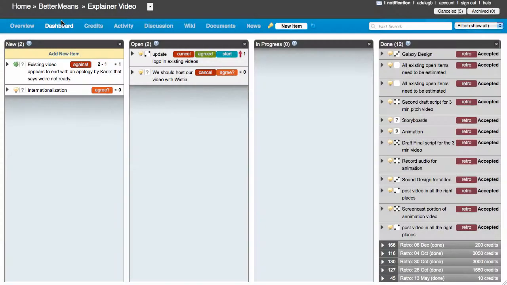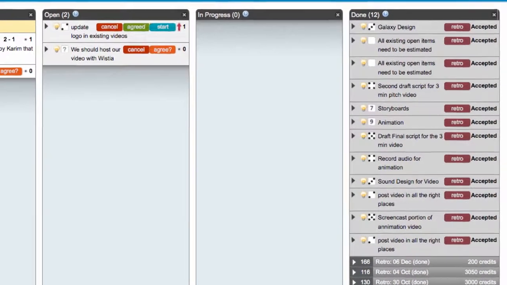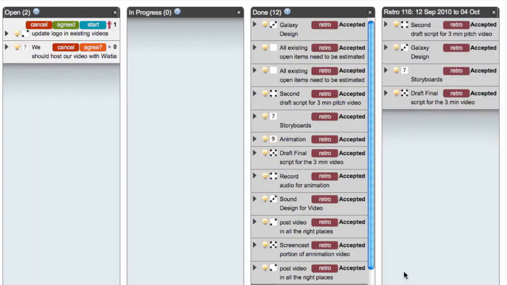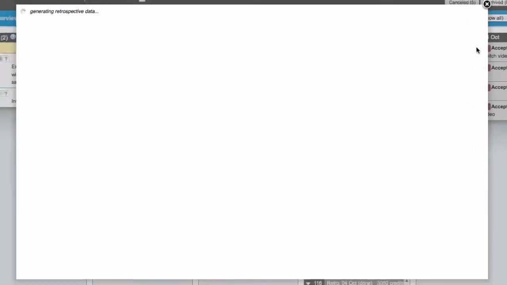Now, the other way you can always find retrospectives is by going to the dashboard for any work stream. A retrospective occurs when 2,000 credits worth of work has been completed, and all of this work is rolled up into a retrospective. In the dashboard on the far right, you can see all of the current items, and then you can see the former retrospectives. And you can open the retrospective either from your notifications or from the dashboard.